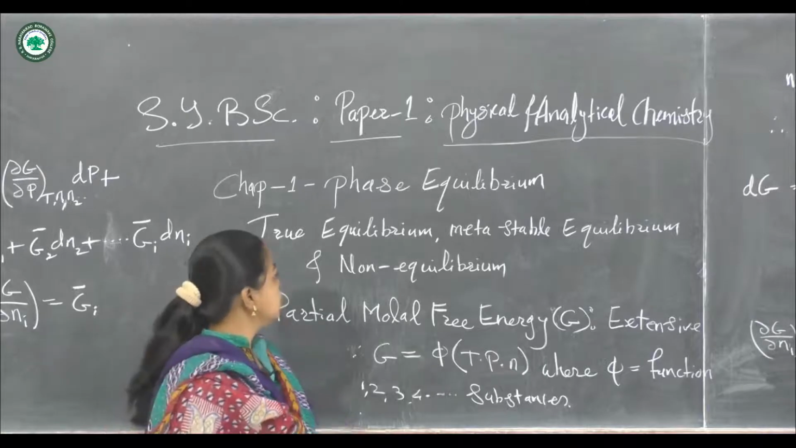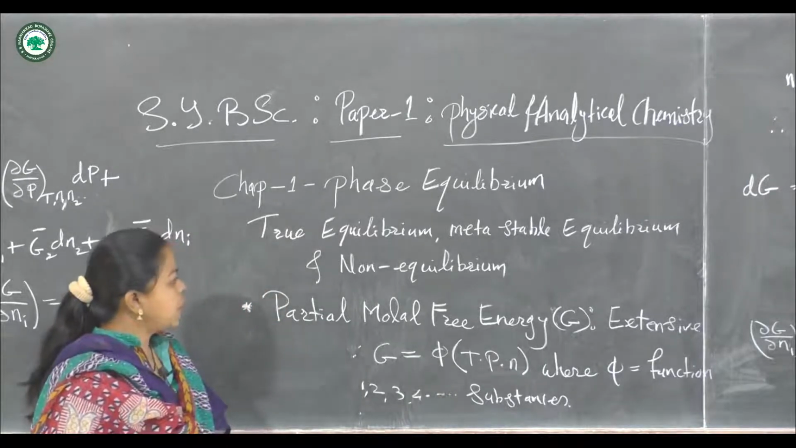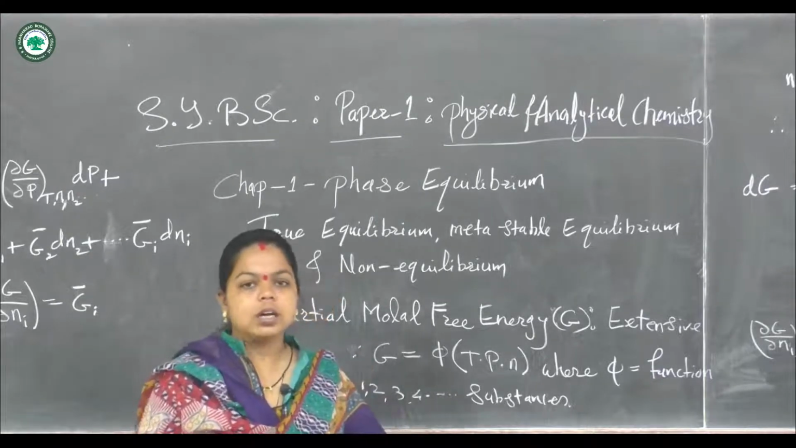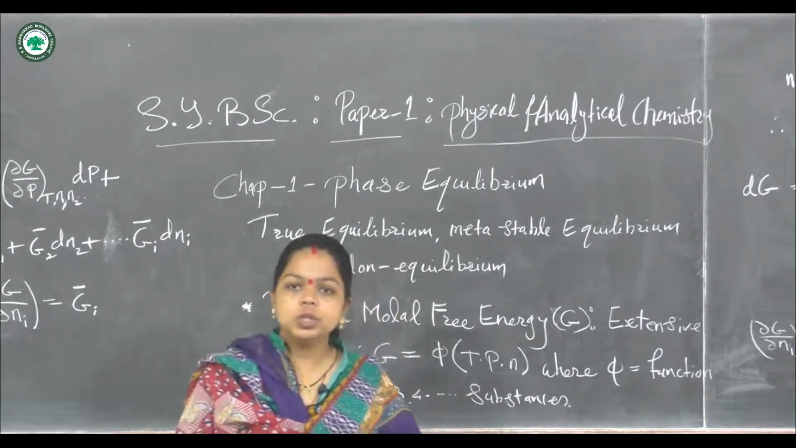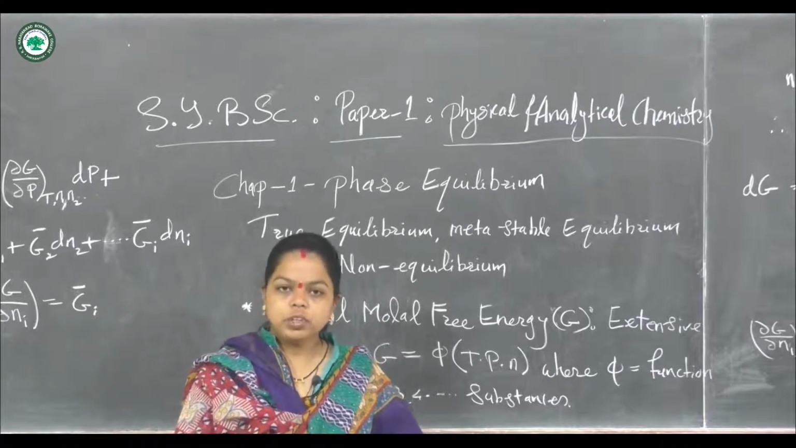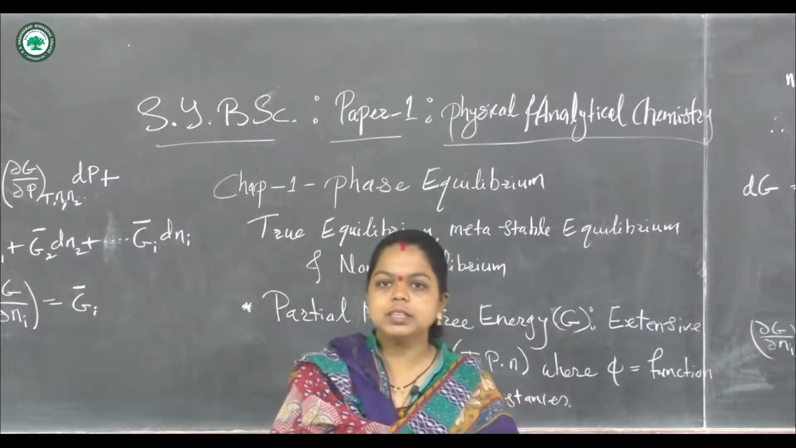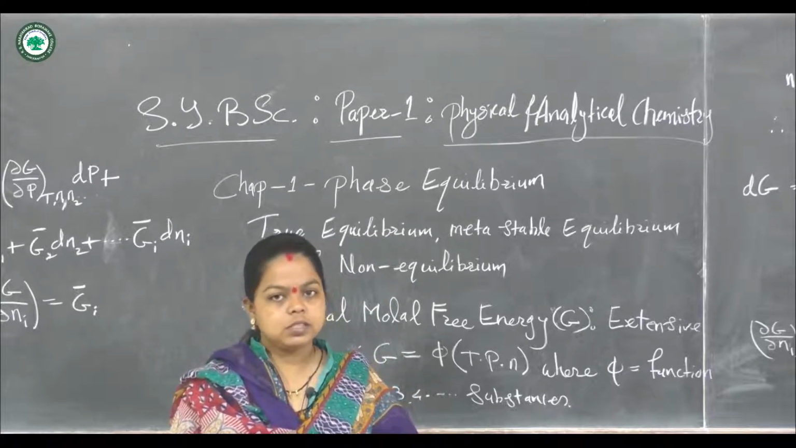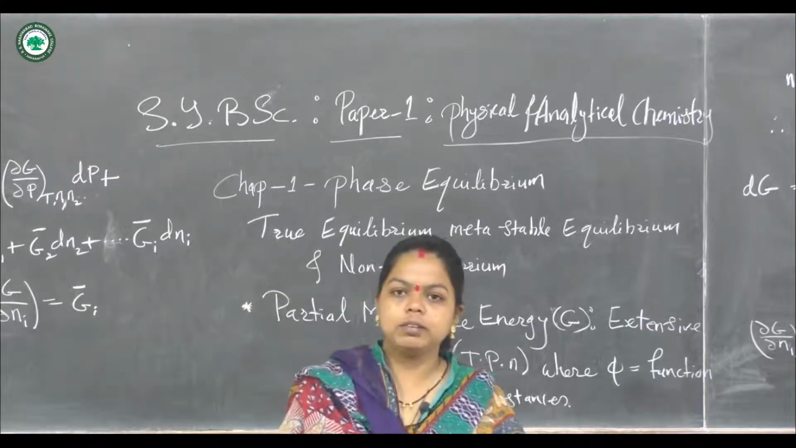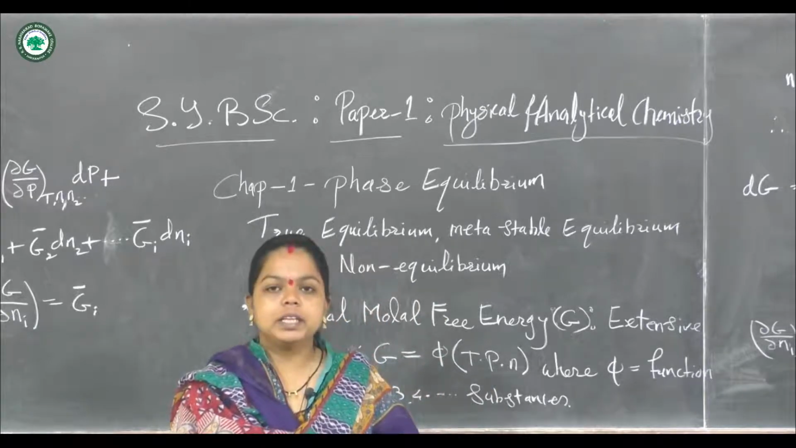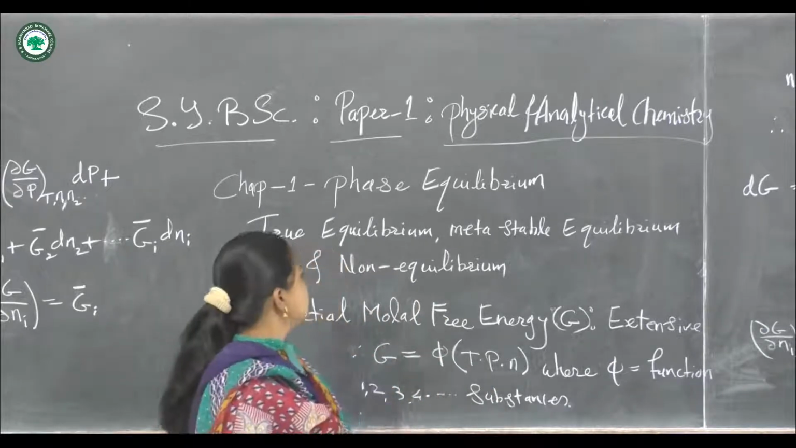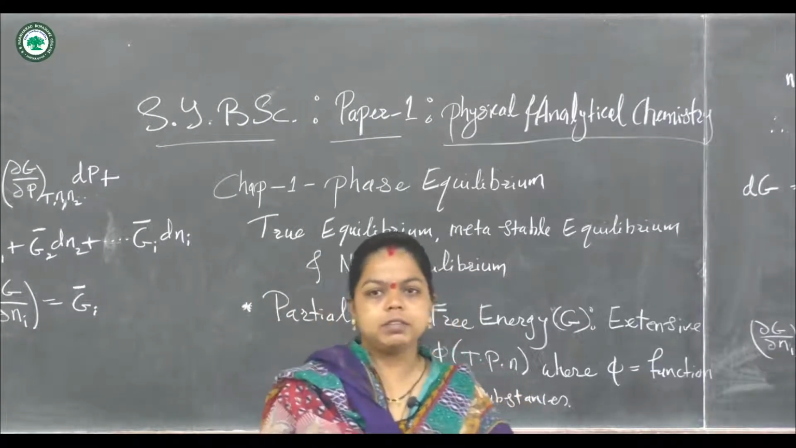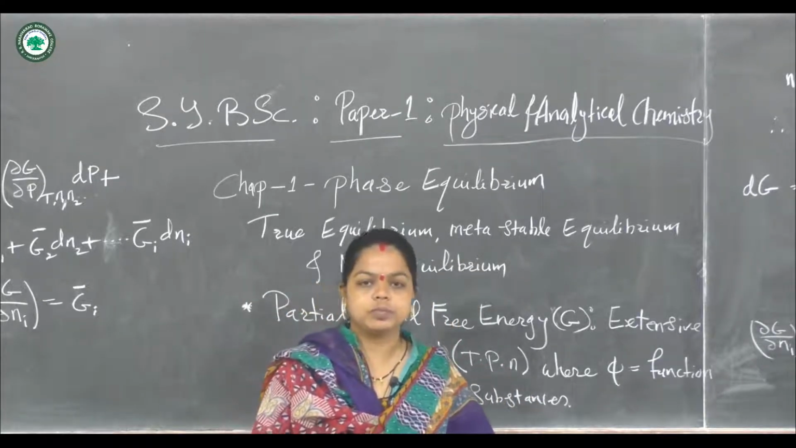Now let us consider this equilibrium. These are the true equilibrium, metastable equilibrium, unstable equilibrium and the non-equilibrium. So what are these conditions when this type of equilibrium will exist? Let us consider the first state of equilibrium, the true equilibrium. The true equilibrium and metastable equilibrium are quite related to each other.